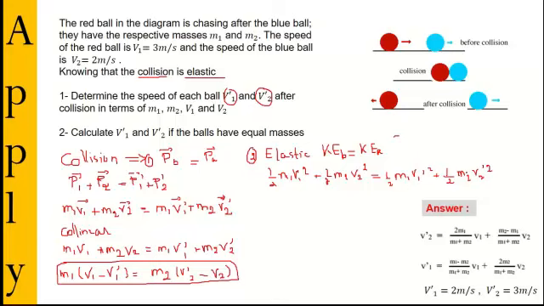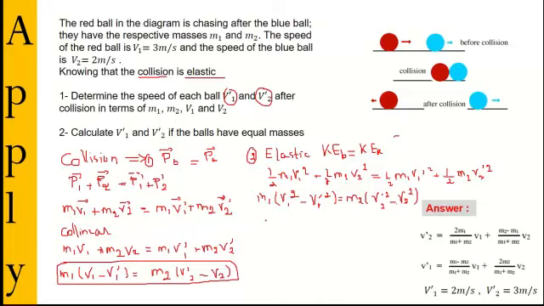We can take off all the half, simplify, and take a common factor. So M1 common factor: M1 V1 square minus M1 V prime 1 square is equal to M2 common factor, V prime 2 square minus V2 square.